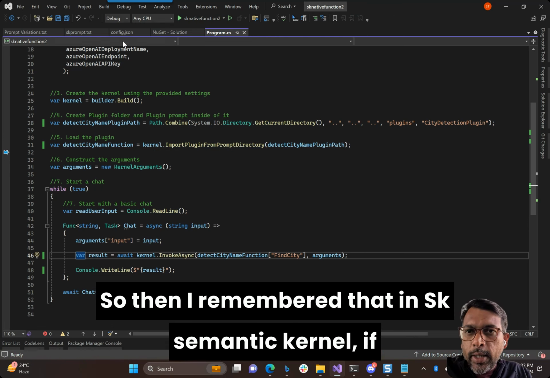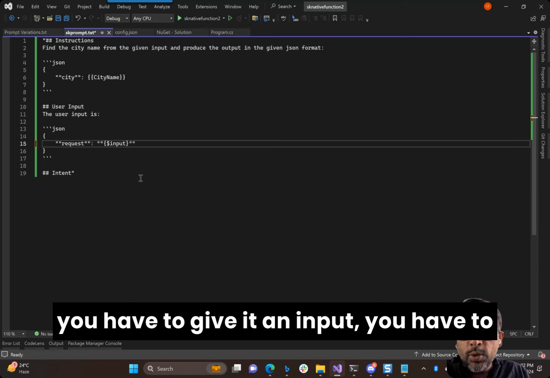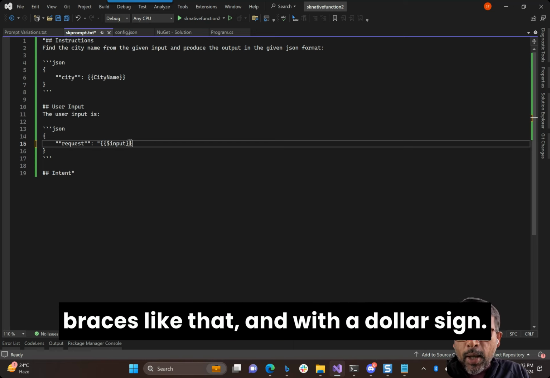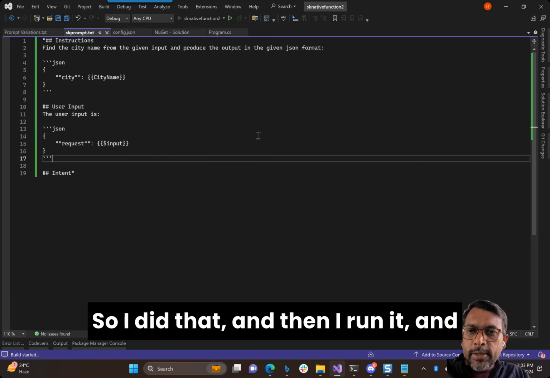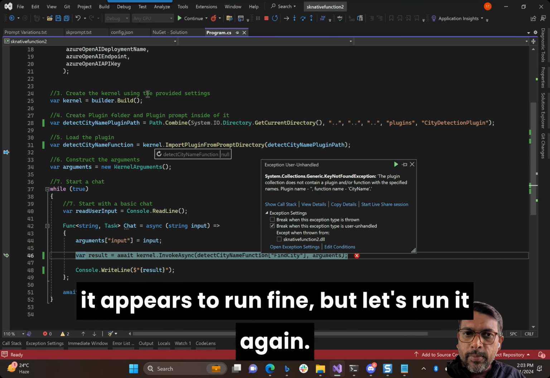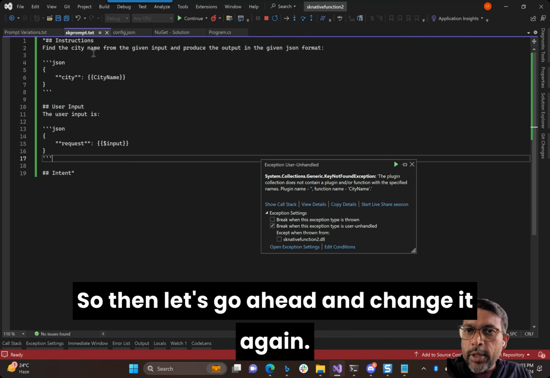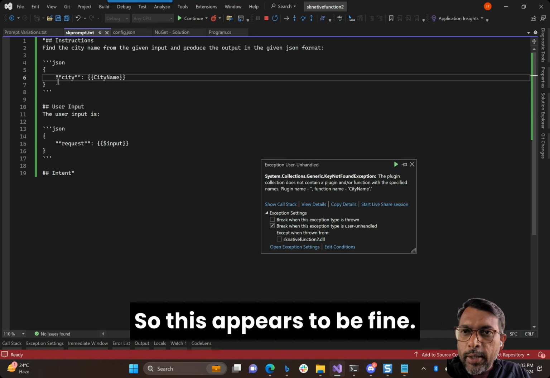So then I remembered that in semantic kernel, if you have to give it an input, you have to give the input with double curly braces like that, and with a dollar sign. So I did that, and then I ran it, and it appears to run fine, but let's run it again. No, it's still breaking, right? So then let's go ahead and change it again. So this appears to be fine.